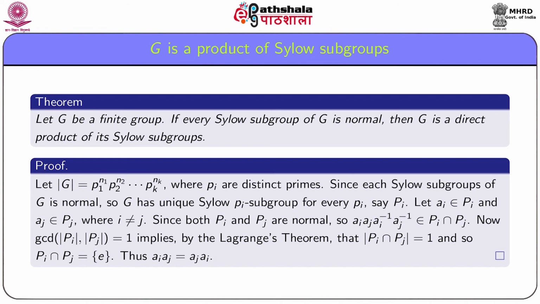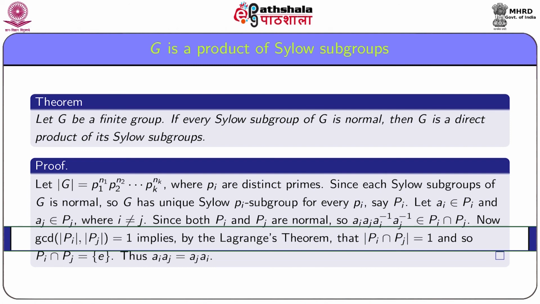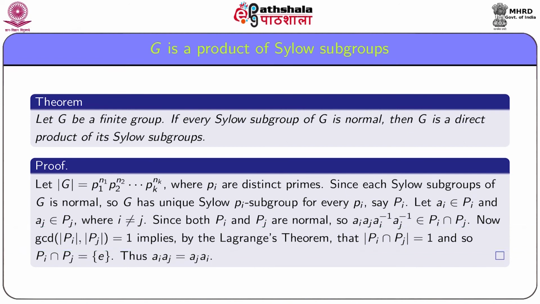Since order Pi is equal to pi to the power ni, and pi, pj are two distinct primes, the GCD of order Pi and order Pj is equal to 1, which implies by Lagrange's theorem that order of Pi intersection Pj is equal to 1, and so Pi intersection Pj is equal to e.